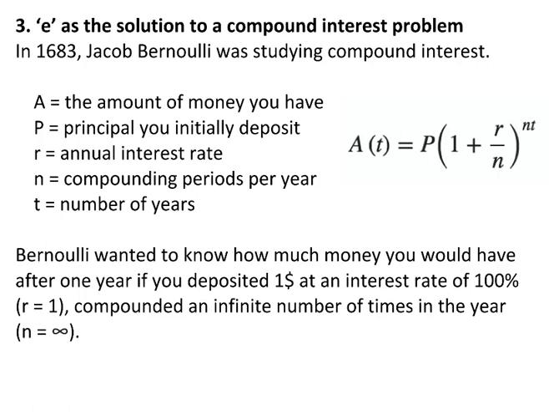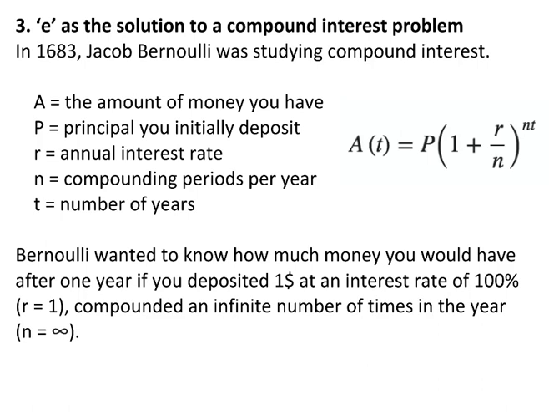N is the number of compounding periods per year. So interest is not always compounded annually. In fact, often it's compounded monthly or semi-annually. So if interest is compounded monthly, then N would be 12. There'd be 12 compounding periods per year. T is the number of years that go by. So that's just your general compound interest formula.